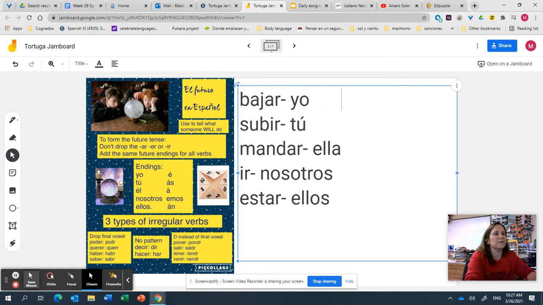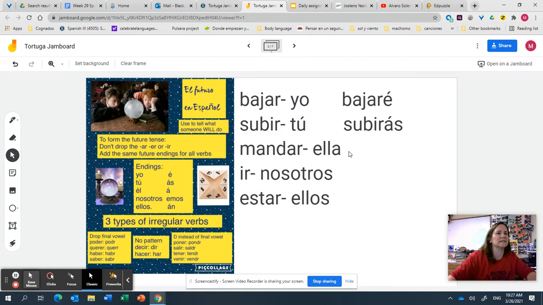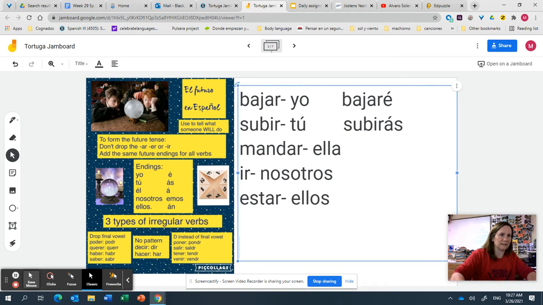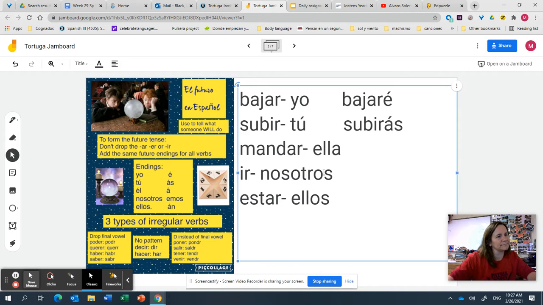All right, so the yo form of bajar, I'm just going to keep bajar and add the yo ending, so it'll be bajaré. For the tú form of subir, I'm going to keep subir and add the tú ending, so it would be subirás. For ella, for mandar, you would have mandar and then just add á: mandará.